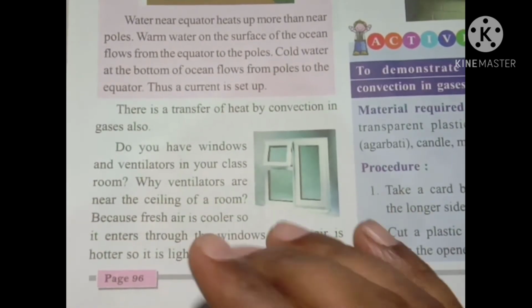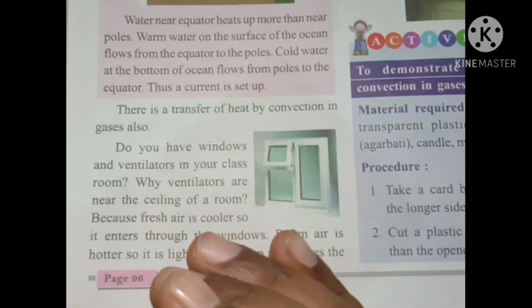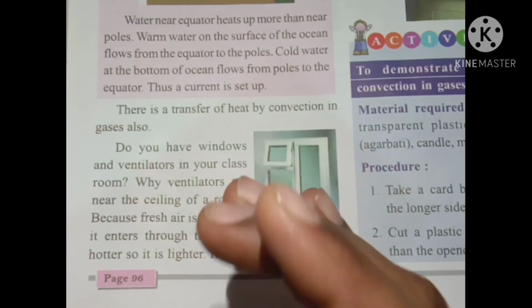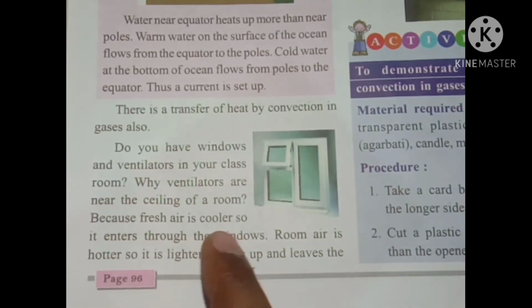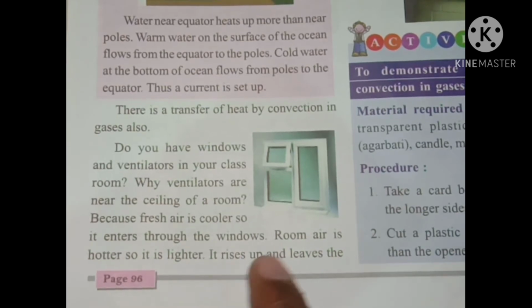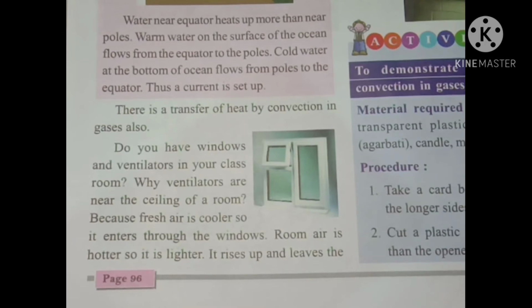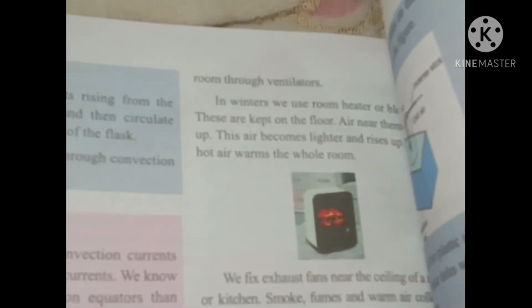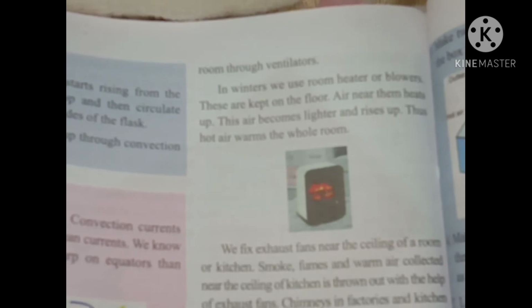The ventilators are always near the ceiling, and the windows of the rooms are always near the bottom. Why? Because the fresh air is cooler, so it enters through the windows, and the room air is hotter, so it is lighter, and it rises up and leaves the room from the ventilators. So this application is also related to the convection current.